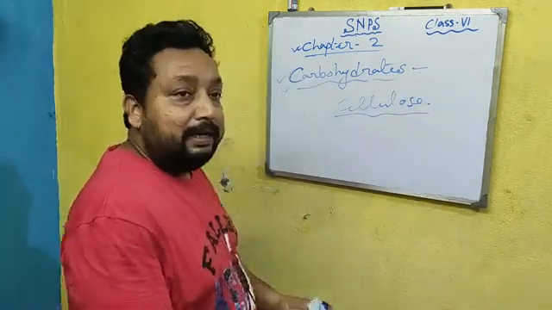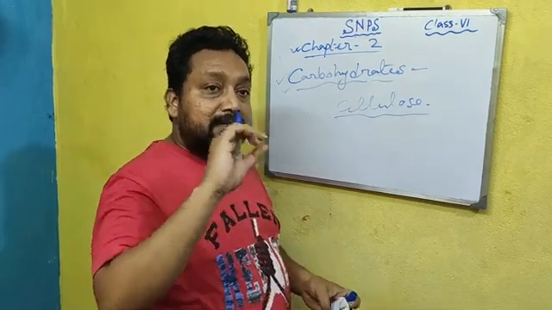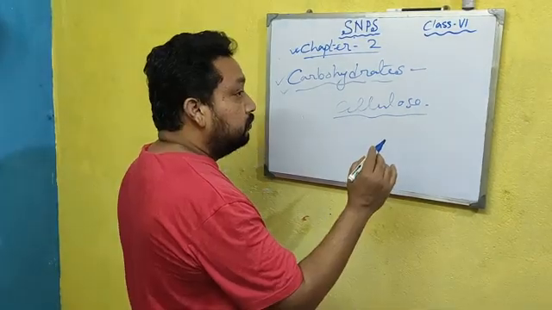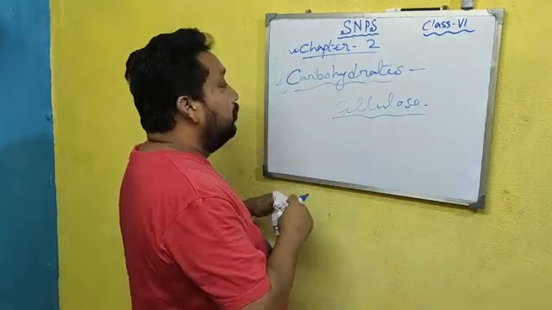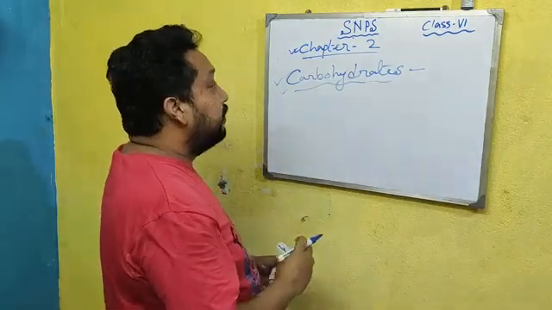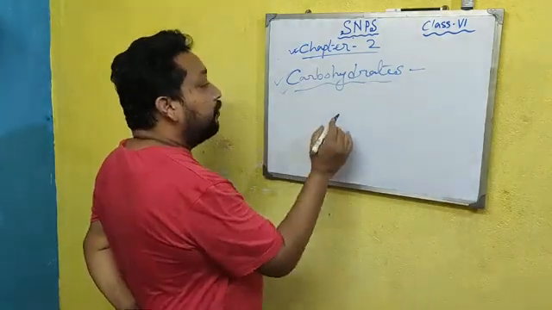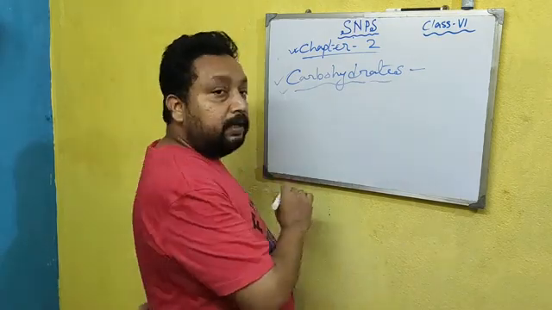Cellulose is mainly found in the plant cell wall. So what is the function of carbohydrate? The function of carbohydrate is that it is the source of energy, which means it produces energy.